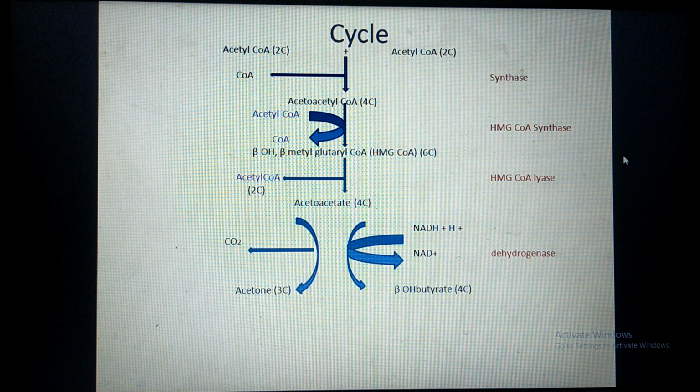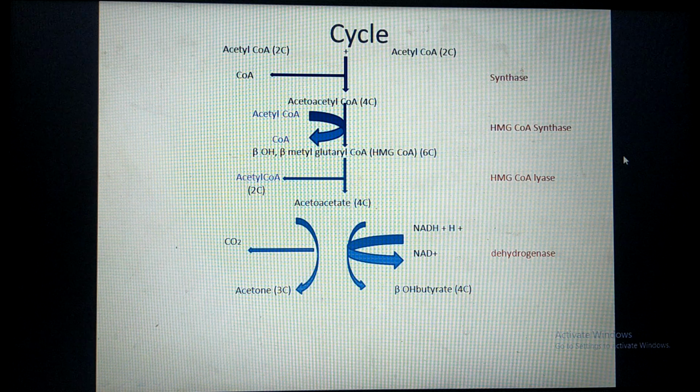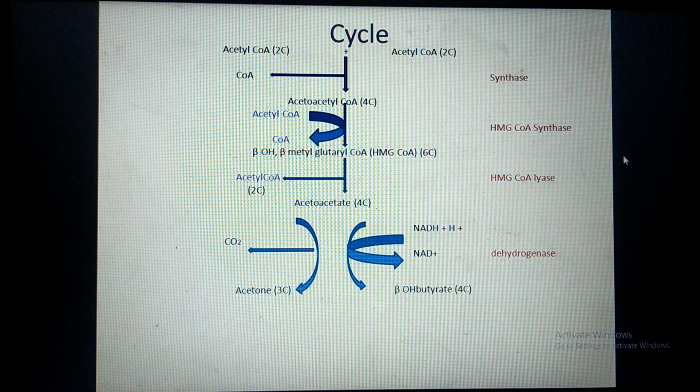Now this acetoacetate is also called the primary ketone body. This acetoacetate undergoes spontaneous decarboxylation to form another ketone body, that is acetone, or this acetoacetate may undergo reduction to form a third type of ketone body, that is beta hydroxybutyric acid with 4 carbon. Here 2 hydrogen atoms are added, which are supplied by NADH. The enzyme required for this step is beta hydroxybutyrate dehydrogenase.